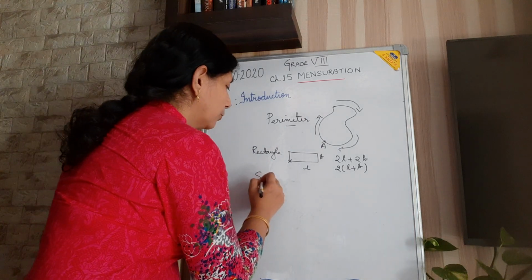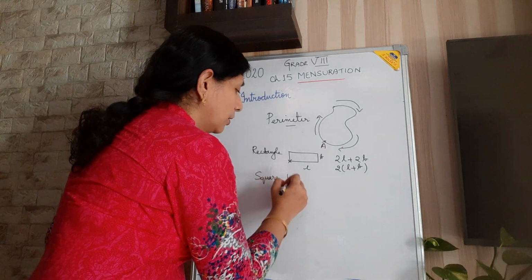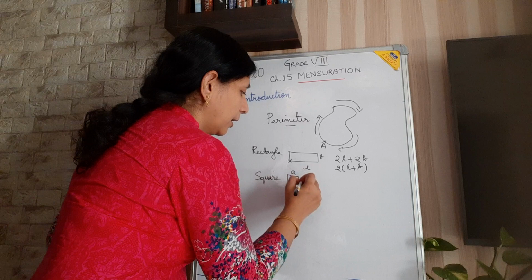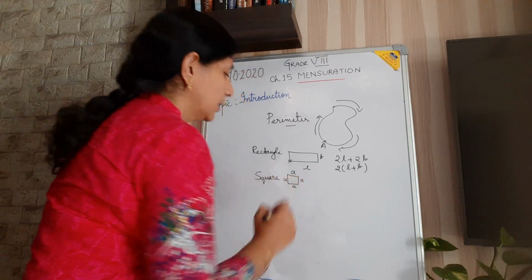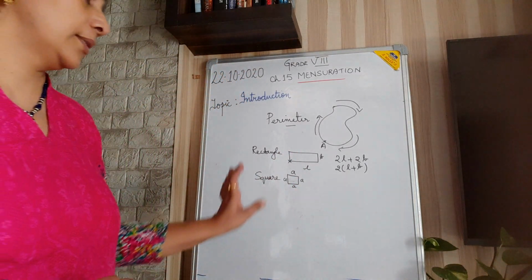Then you have the square having A on all sides, because in a square all sides are equal.